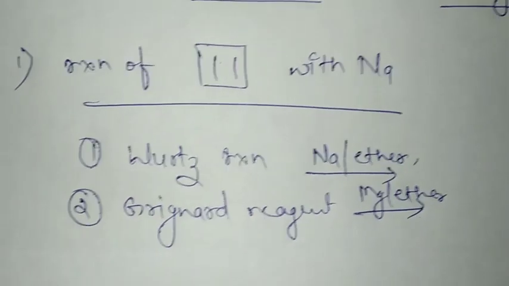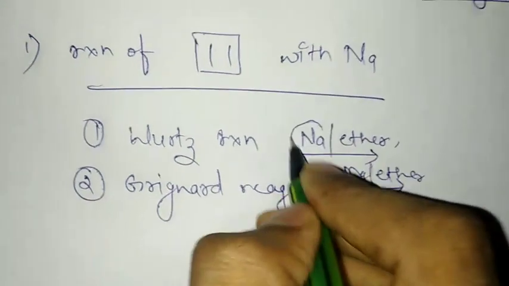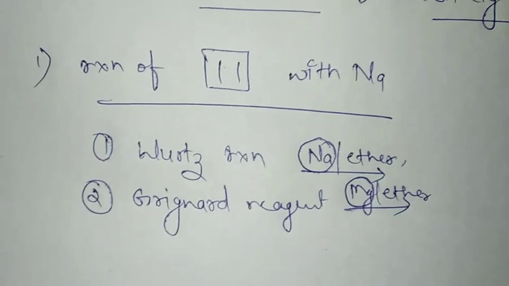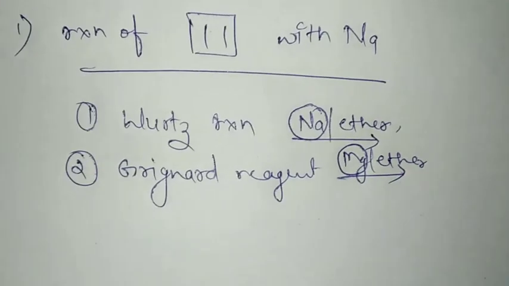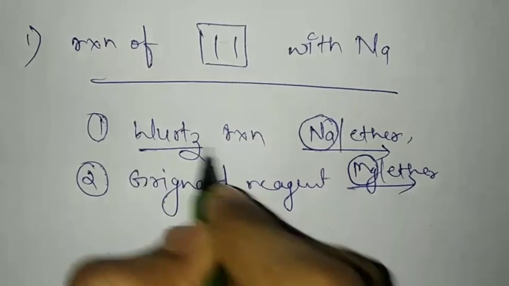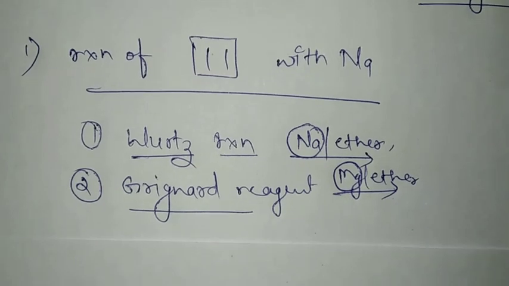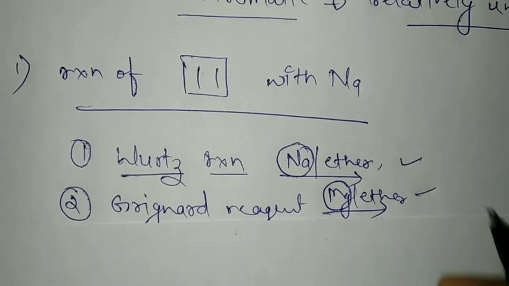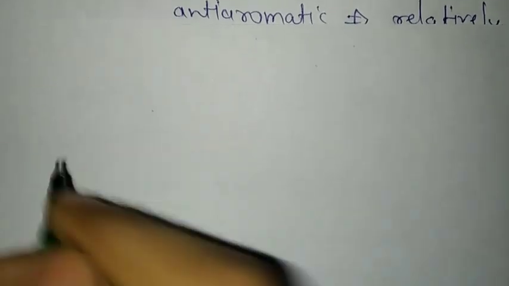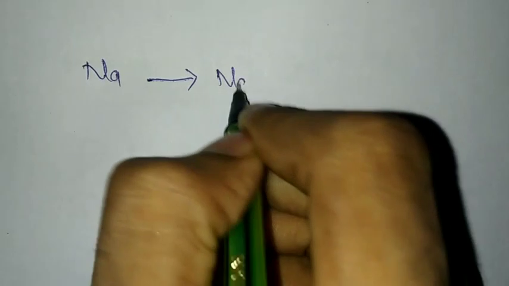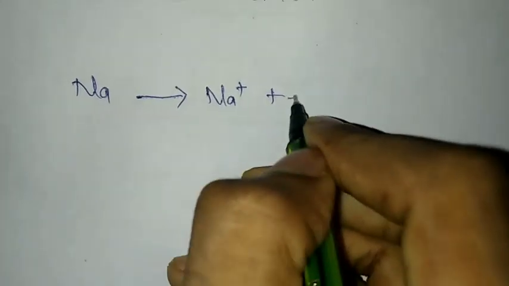So in most of the organic reactions, we take metals as a reagent. In this session, I am not going into detail and I am not going to explain how the Wurtz reaction happens and how the Grignard reagent works, but my purpose is to explain that whenever you face any of these reagents, the first thing which must come into your head is that sodium can easily oxidize to Na+ and lose 1 electron.